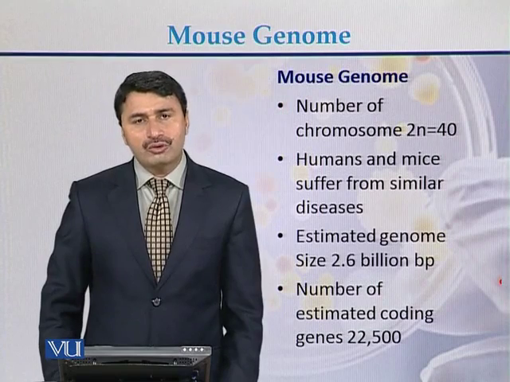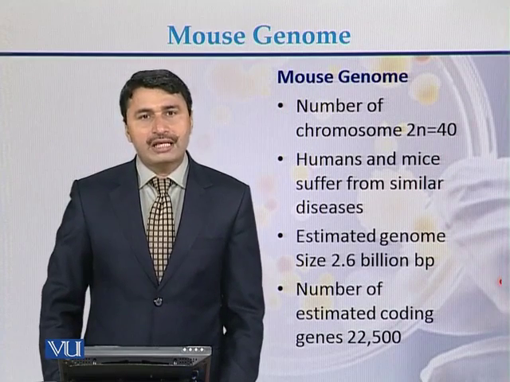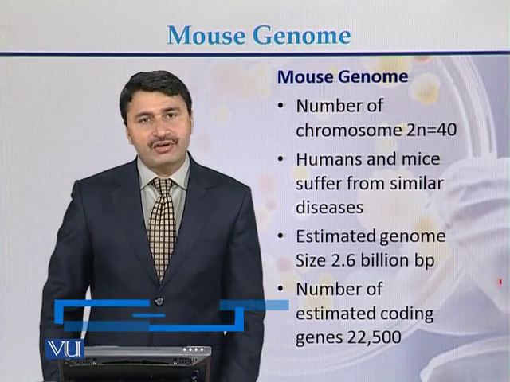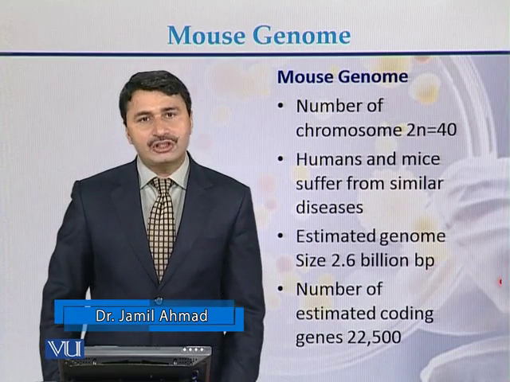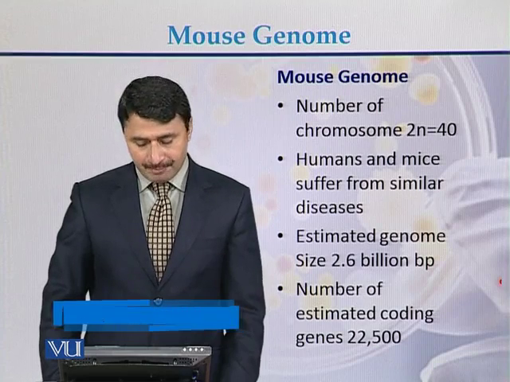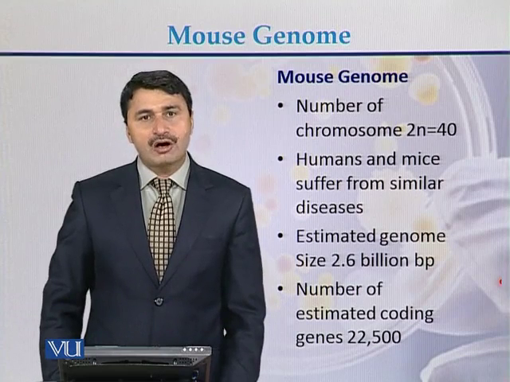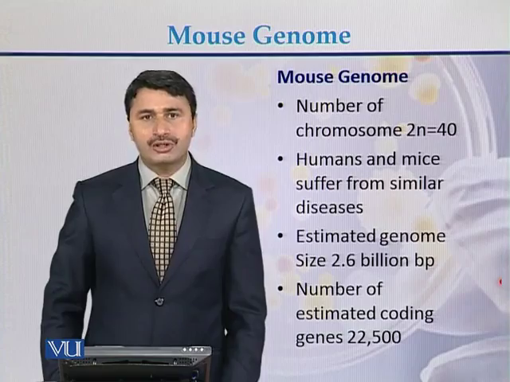So if we conclude about the mouse genome, the number of chromosomes in a diploid cell is 20. Human and mouse suffer from similar diseases. Estimated size of the genome of mouse is 2.6 billion base pairs, and the number of estimated genes which are present on the genome is between 22,000 and 23,000.